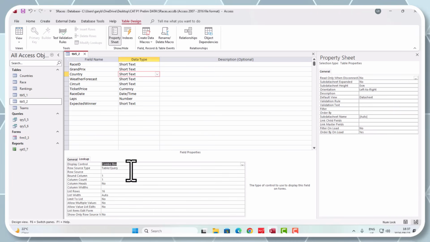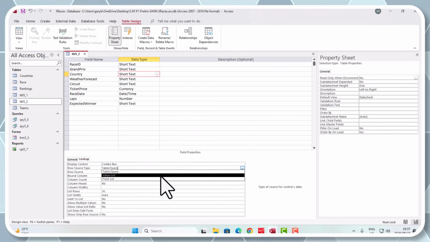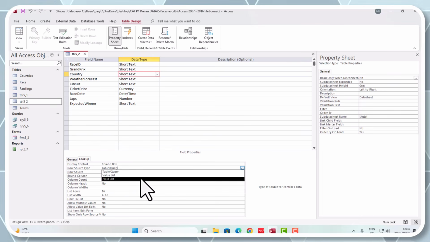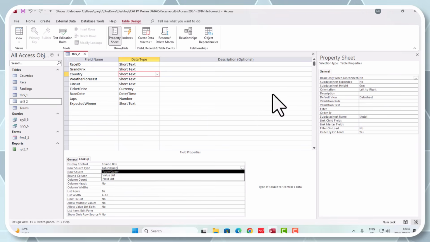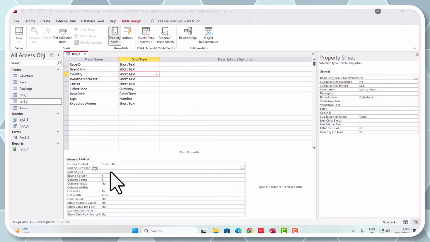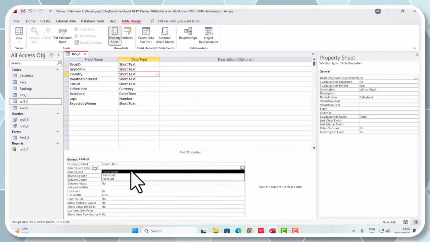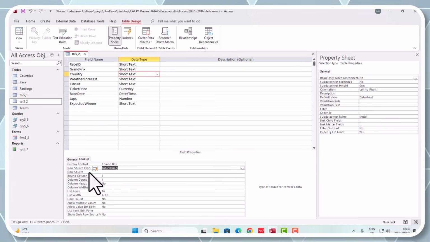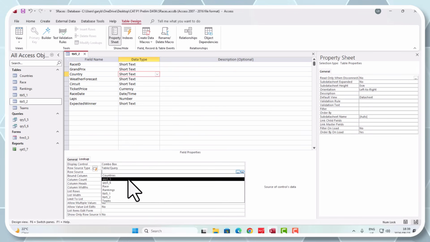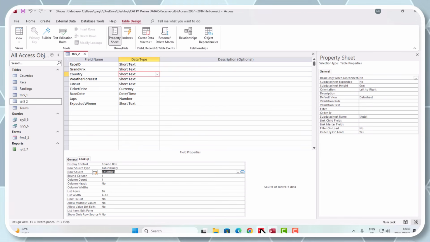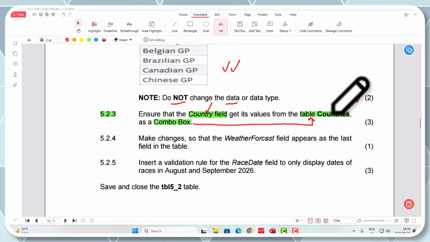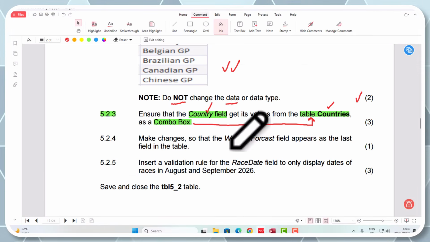Right, the row source is from what, guys? Now, that's important, okay? Is it from a table? Is it from a value list? Is it from a field list? So you need to, once again, read your question quite carefully here, all right? Right, so I'm going to say this row source is coming from a table or a query, okay? And that is quite important, and the row source is coming from our countries, guys. That's what they wanted according to the question paper. Can you see the table countries? Okay, so that's all good.